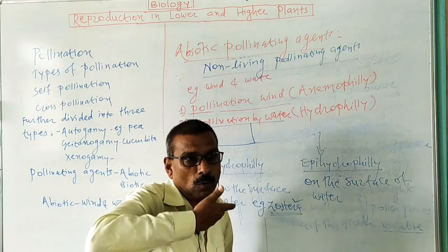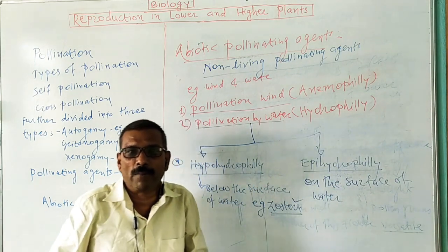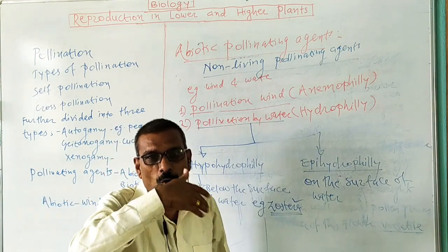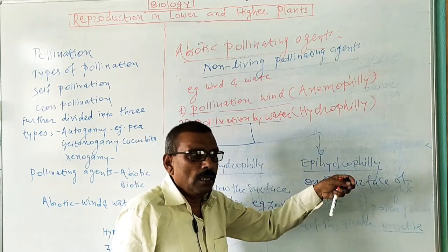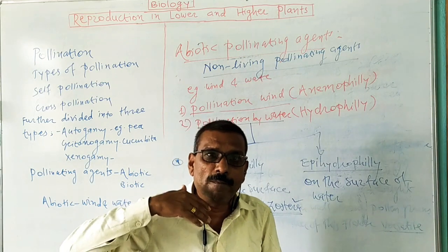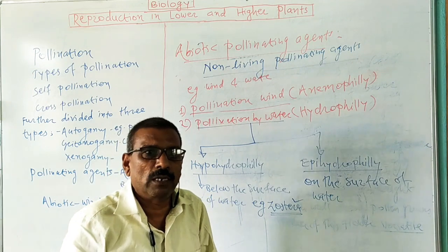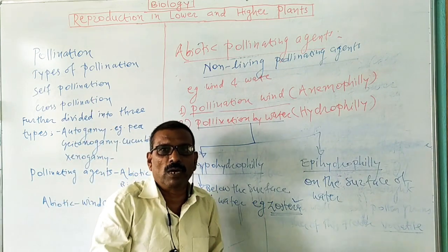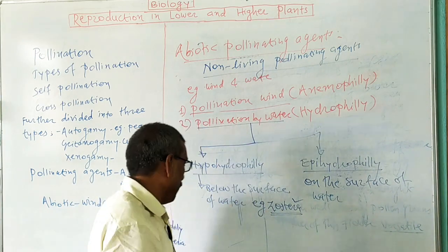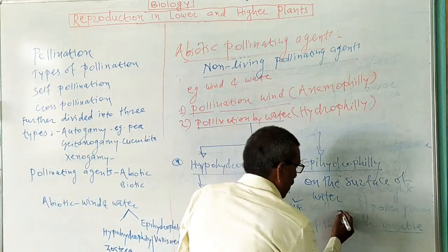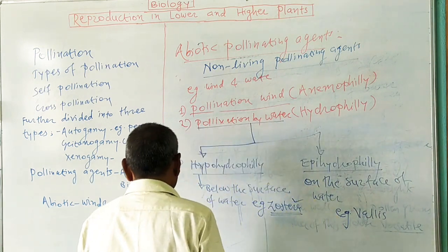Now, when the pollen grain is carried along with the water, that is they float on the surface of water, in such a flower, in case of epihydrophily, the stigma of a female flower becomes elongated and it comes on the surface of water, and it catches pollen grain from the water current and affects the pollination. For example, Vallisneria.